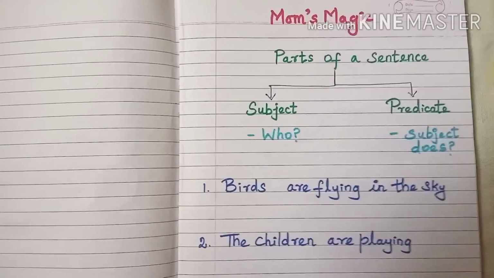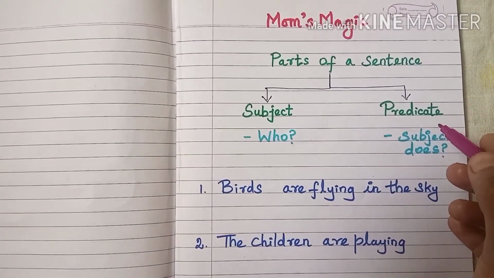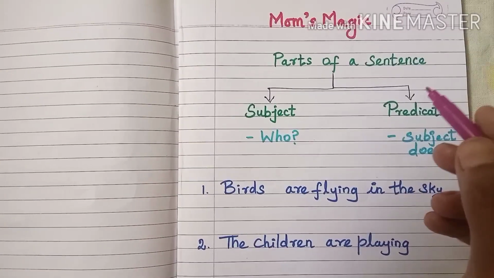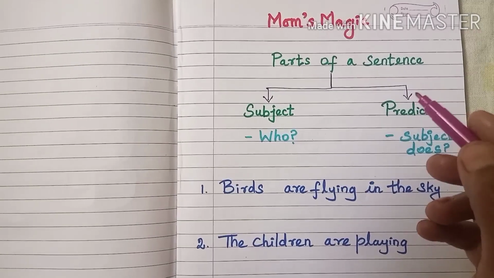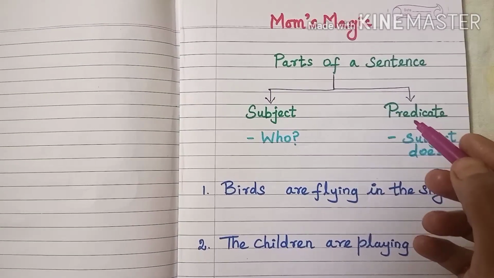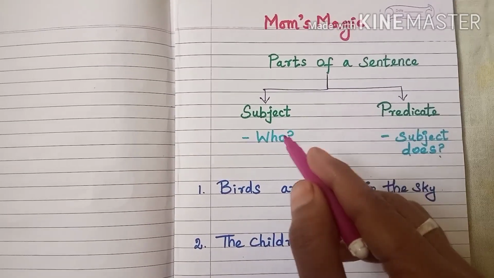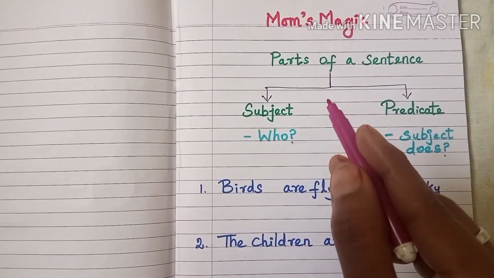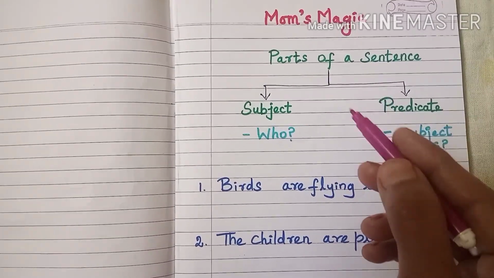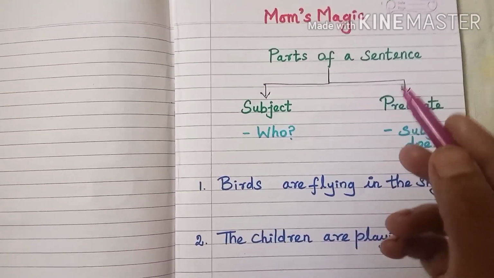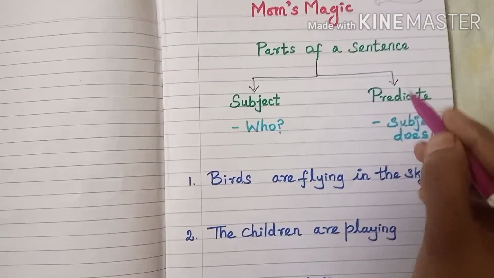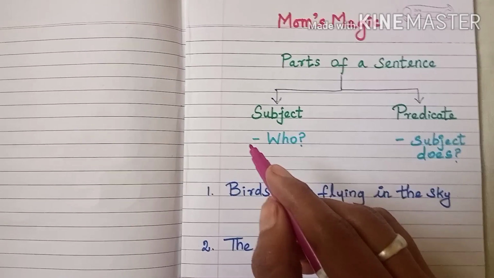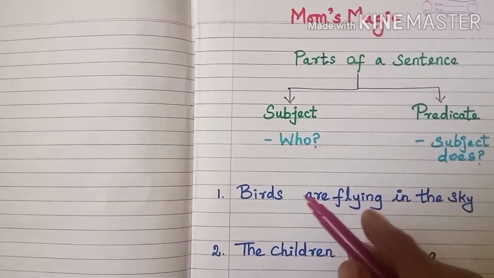Then, predicate. Predicate means what the subject does. That means what is the action performed by the subject is called predicate. In a sentence other than subject, all the remaining parts, that is verb, adverb or adjunct or complement, everything comes under predicate only. So let's start our exercises.